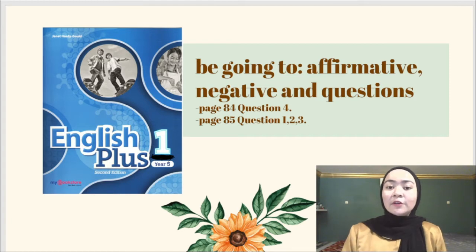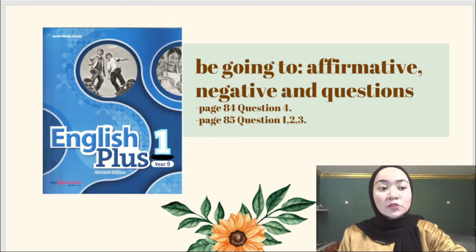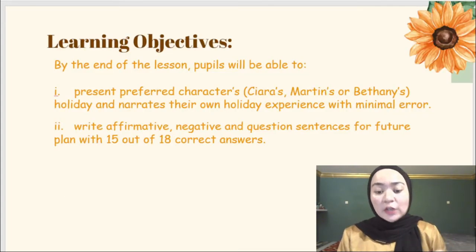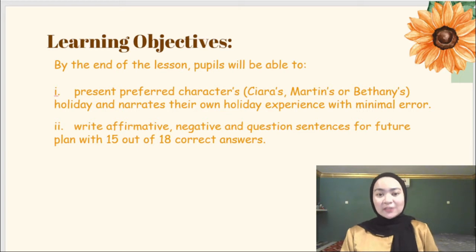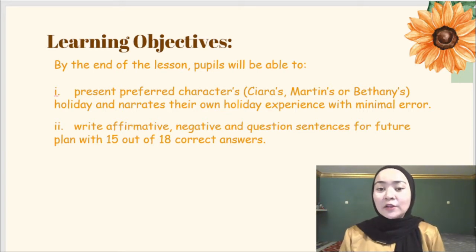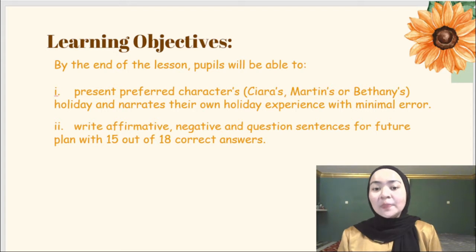You can refer to page 84, question 4, and page 85, questions 1, 2, 3. The learning objective for today is, by the end of the lesson, I want you all to be able to present your preferred characters, Ciara, Martins, or Bethany holiday, and narrate your own holiday experience.